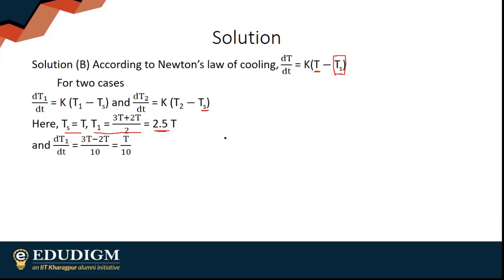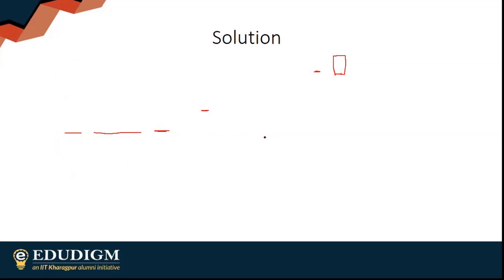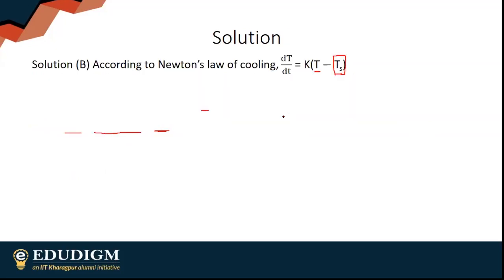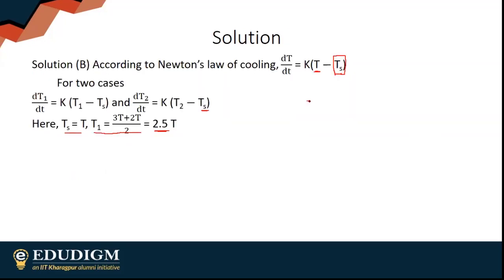Simply go and substitute this. Again, suppose the final temperature after the second process, because I need the temperature at the end of the next 10 minutes. Earlier it was 3T, after the first 10 minutes it went to 2T.